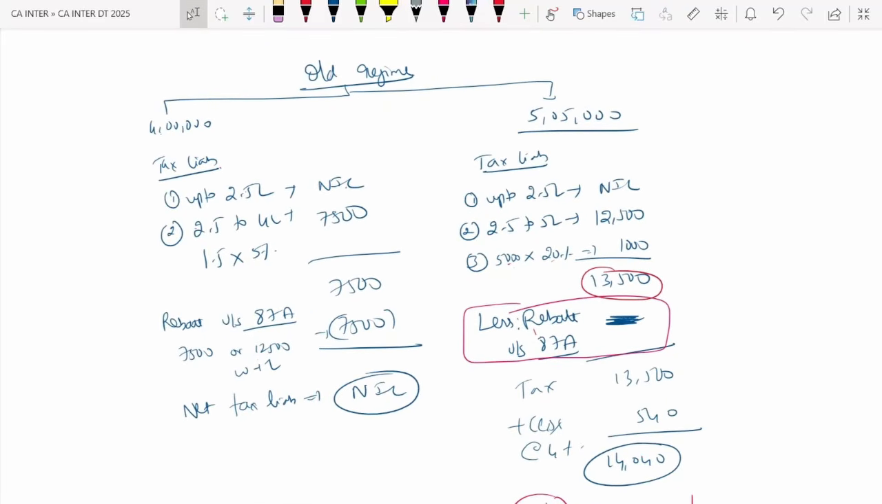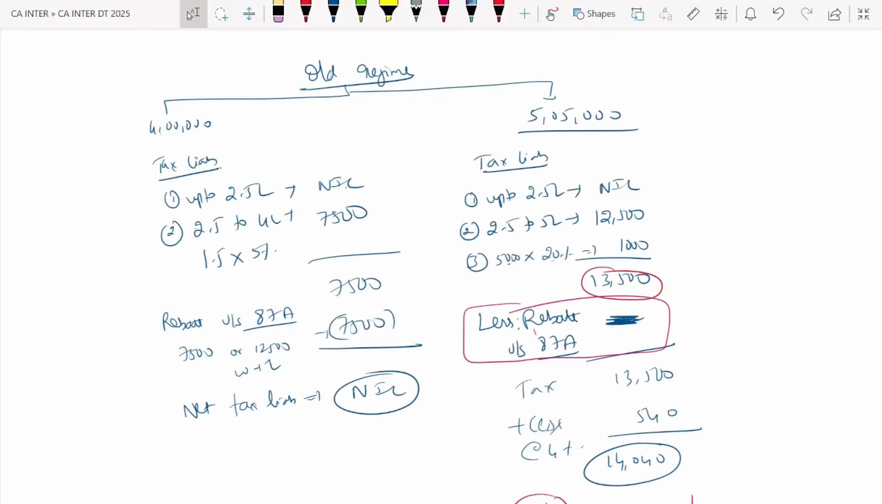Yes or no? Right. So you see, old regime, 4 lakh. Tax liability up to 2.5 lakh, nil. 2.5 lakh to 4 lakh, it is 7,500. For 1.5 lakh, I'll pay 5%. Rebate, it is how much? 7,500 or 12,500, whichever is less.